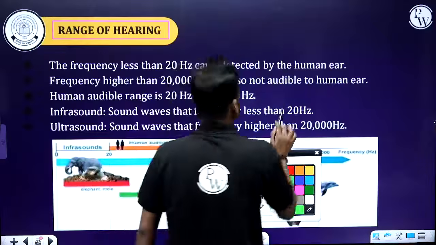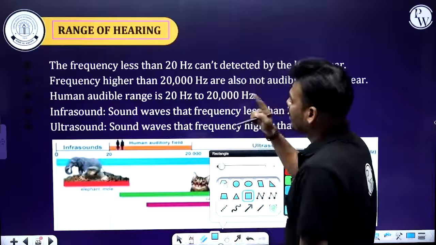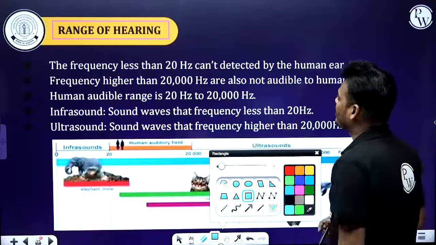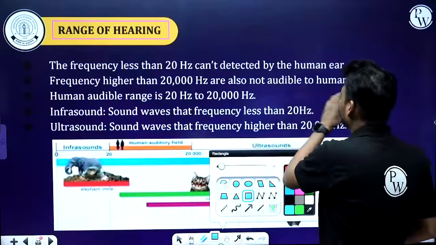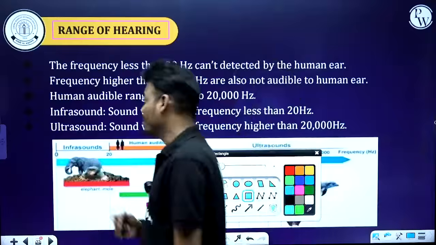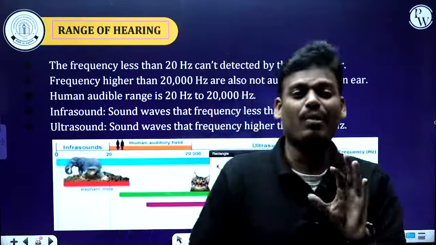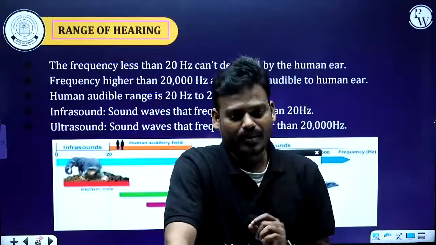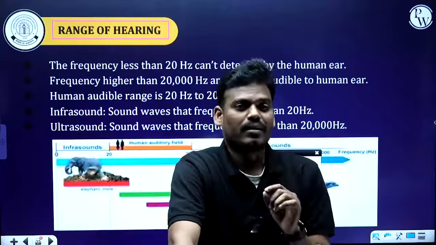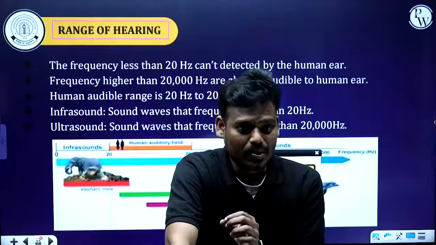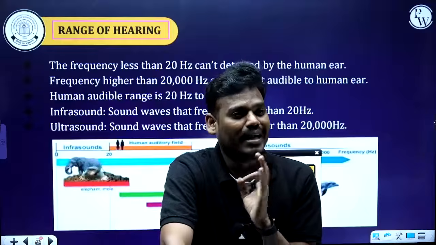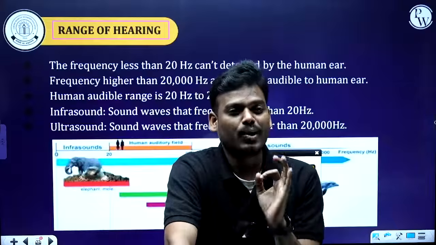If the frequency is less than 20 hertz, it cannot be detected by the human ear. The frequency is the number of vibrations made by the particle. If the frequency is less than 20 hertz, as a human being, it is not detected by the human ear.